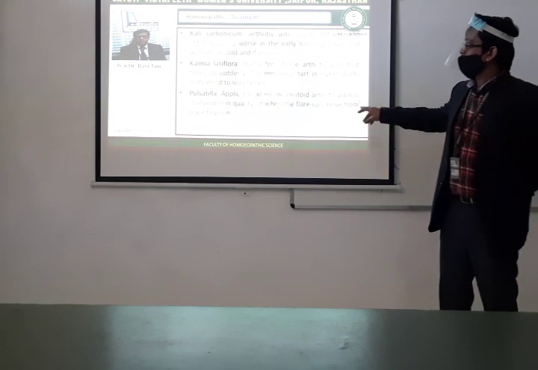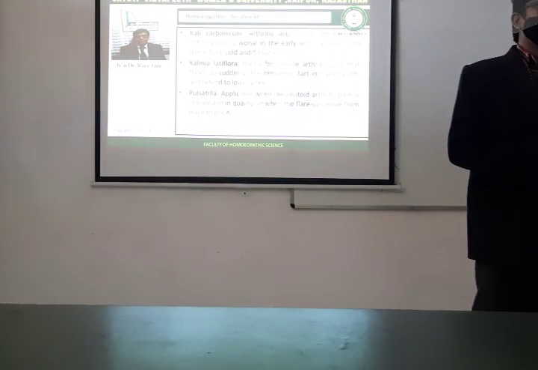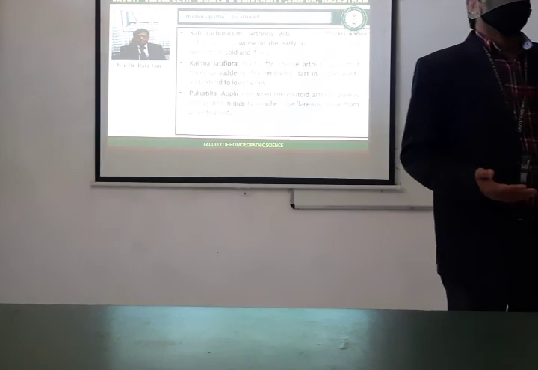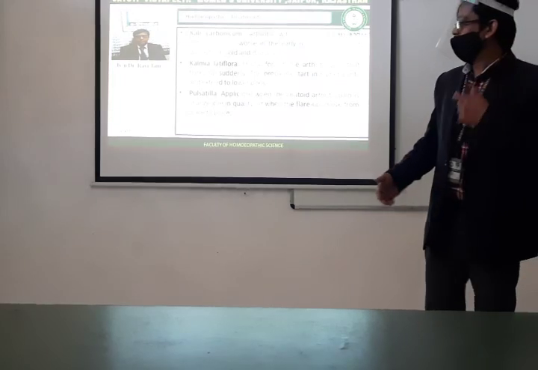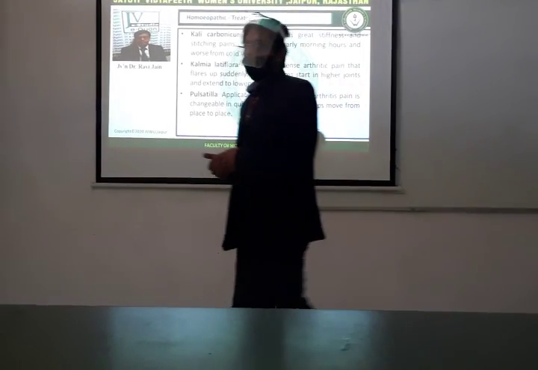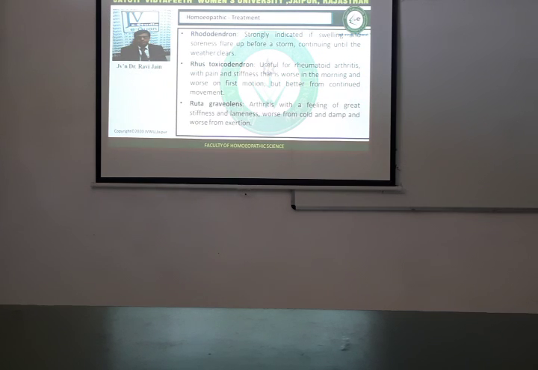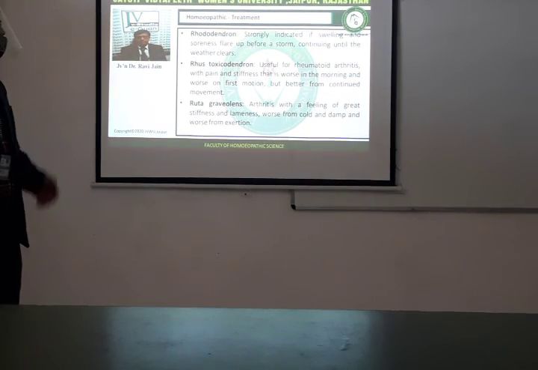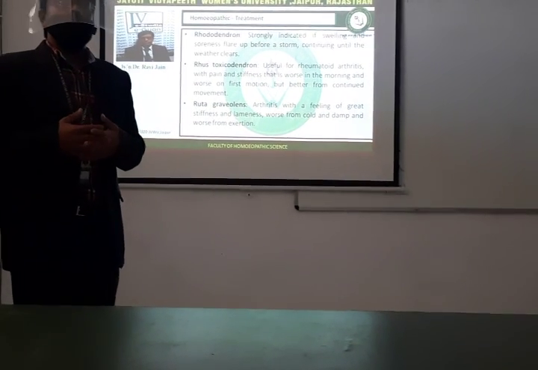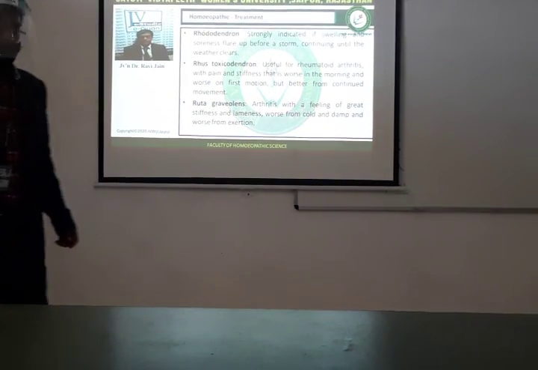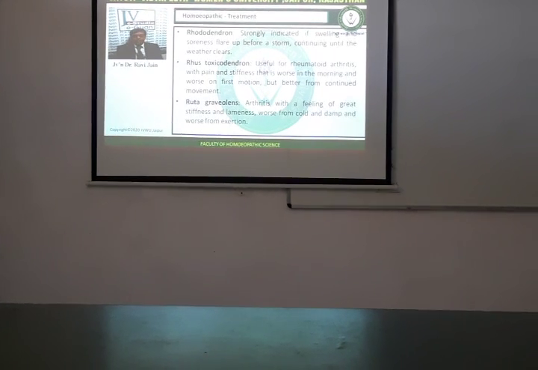Alright? Then Kalmia latifolia. What kind of rheumatism is seen in Kalmia latifolia? Ascending in the spinal column, descending in Kalmia latifolia. Very good. Pulsatilla, there is great changeability in joint affections. Rhododendron, especially in rainy, stormy weather. Rhus tox, great medicine for early morning stiffness. The stiffness is better by motion. Ruta, with arthritis and the feeling of great stiffness and lameness.